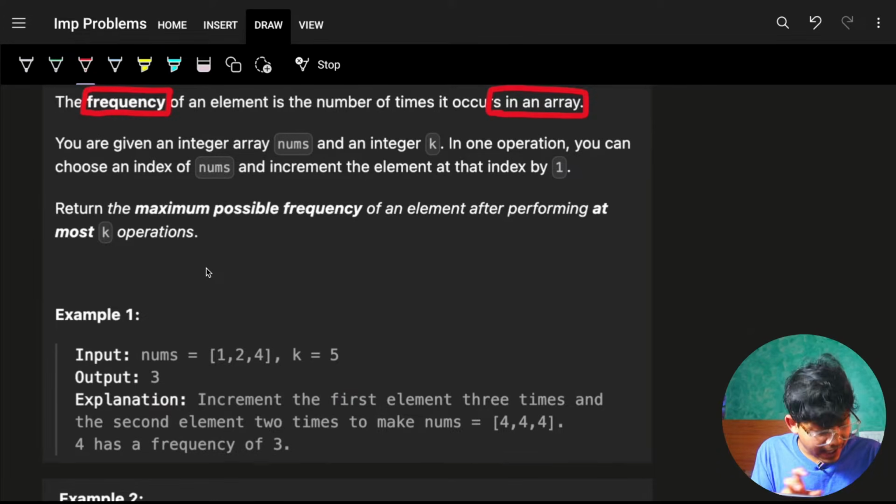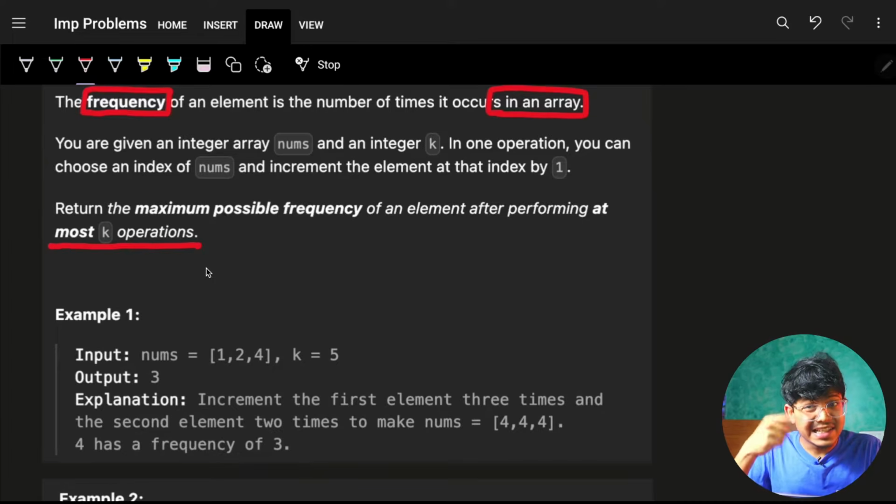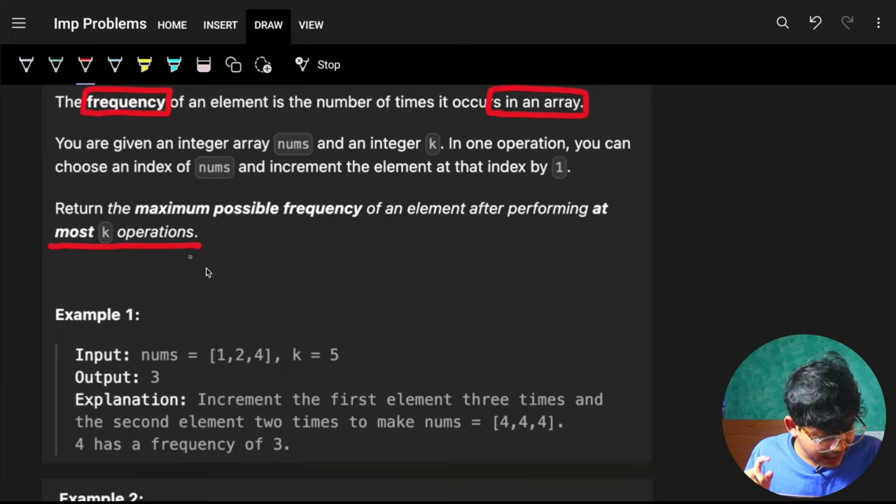Frequency of an element after performing at most k operations. The operation was to increase an element by 1. So I can just add 1, k times. Basically, in total I can increment all the numbers by k. So that is what this line infers.